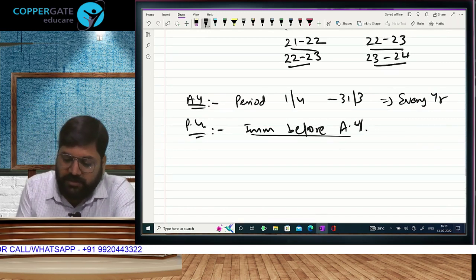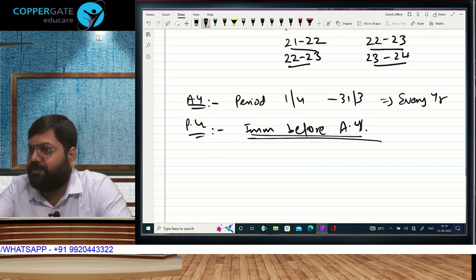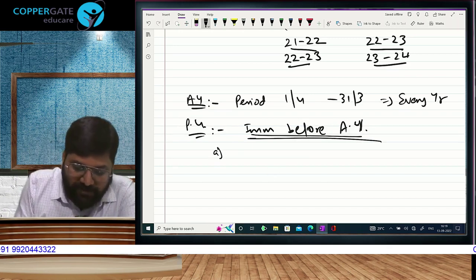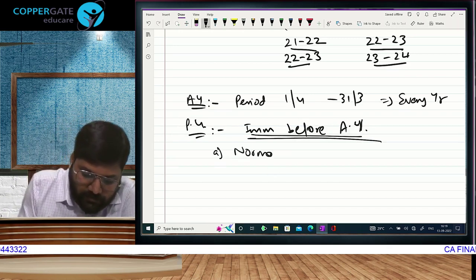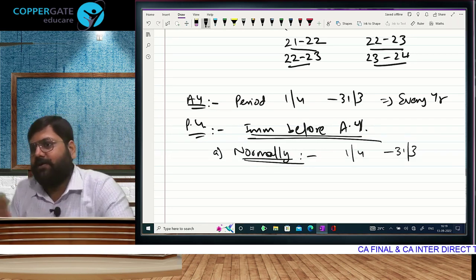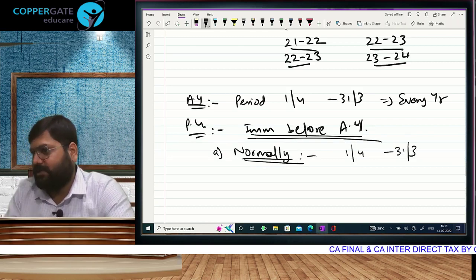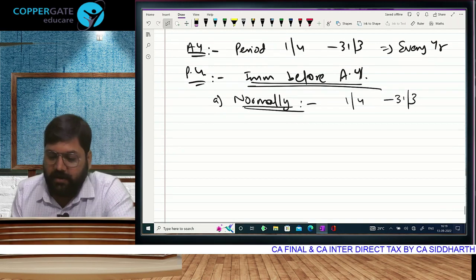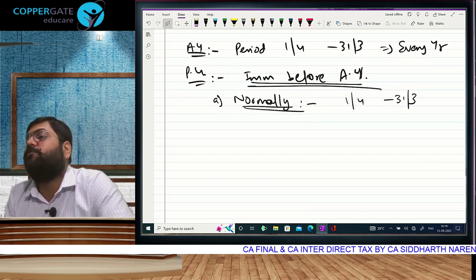And this also is mostly going to be 1st April to 31st March only. So normally your previous year is always going to be 1st April to 31st March. Full year earned income, next year calculate. But they have given two cases where your previous year will not be a full year का period.